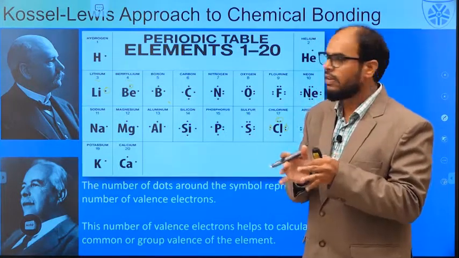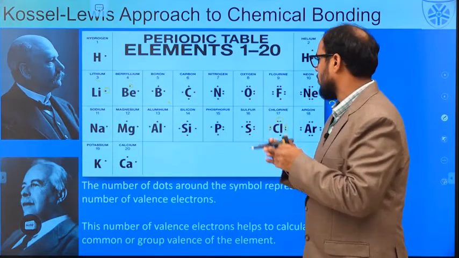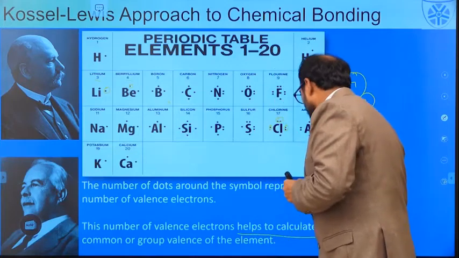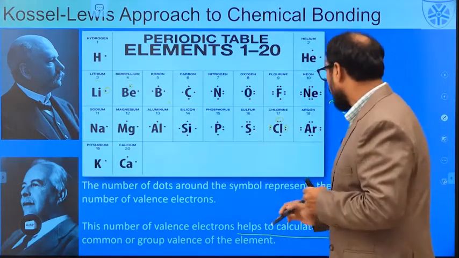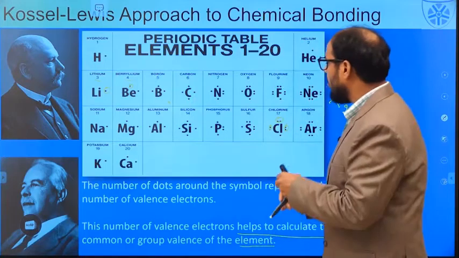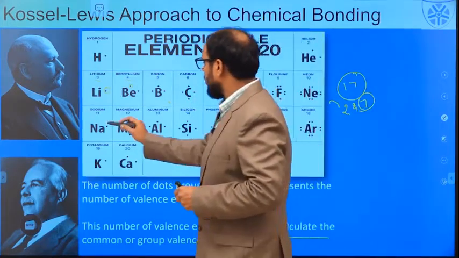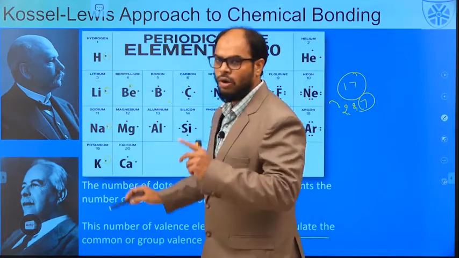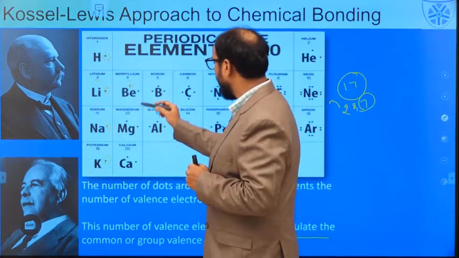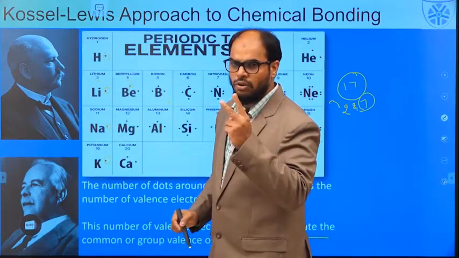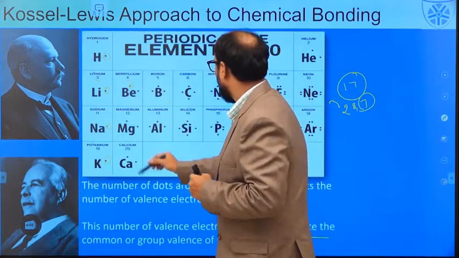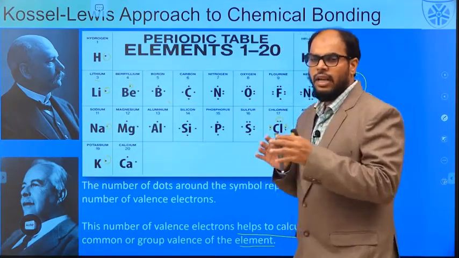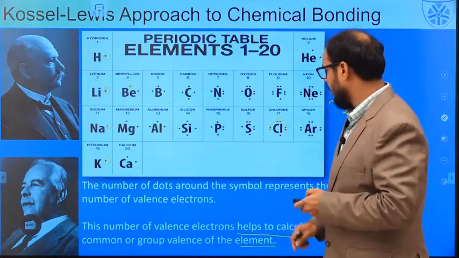This was the foundation for the Lewis-Kossel approach to chemical bonding. And the number of valence electrons helps us to calculate the common or group valence of the element. What do I mean by that? Since this has one electron, this has one electron, this has one electron, they all belong to one family. The same case with beryllium, magnesium and calcium. Since they have two electrons in the outermost shell, they belong to one common family. The same case with boron and aluminum. This is the way the elements were arranged in the periodic table.